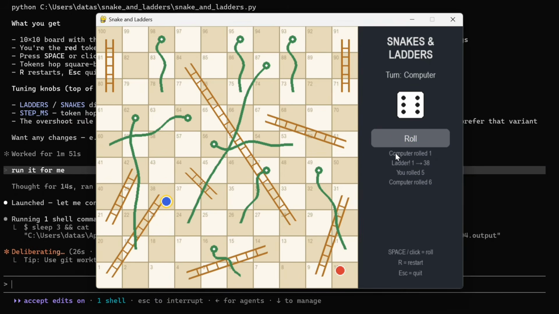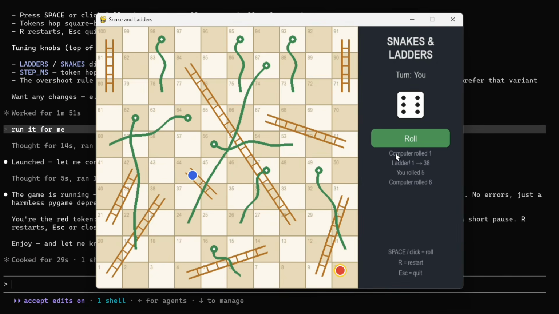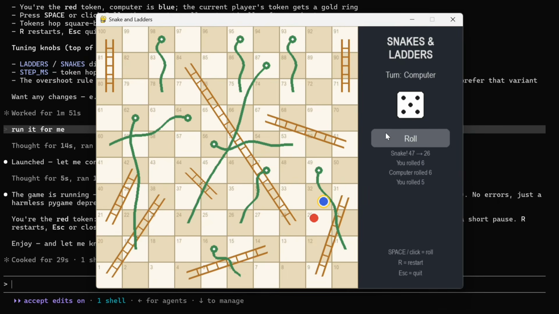I'll roll. Just look at the graphics that it is able to generate and look at the information I'm getting. 6, 3, 4. I'm able to play the entire game here. Crazy work, my friends. I think K3 is here to stay. And the result that I've got is amazing. It is able to develop the entire UI using Pygame. I know Pygame is quite restrictive, but this is another level of work that K3 has done.